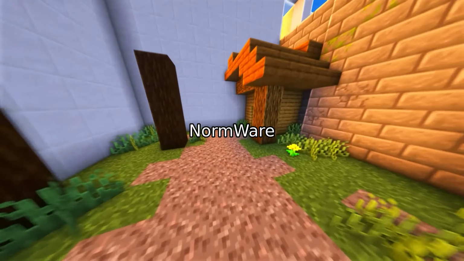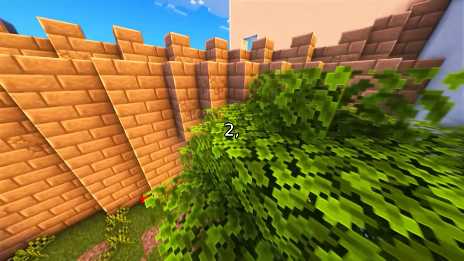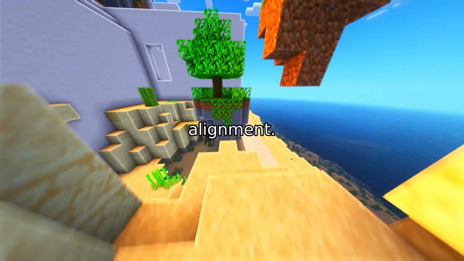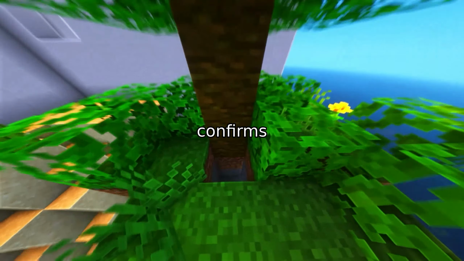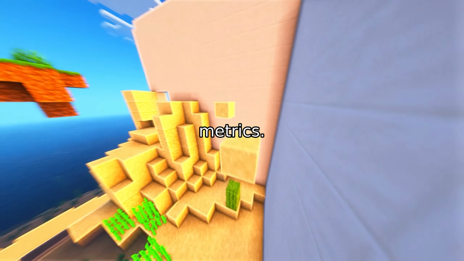Across all these domains, Normware 2 consistently achieves the strongest composite performance. It outperforms state-of-the-art time series foundation models like Chronos-2, T-Ray-X, Sundial, and Panda, particularly in long-horizon latent and frequency alignment. Statistical testing confirms these improvements are significant across temporal resolutions, sensing modalities, and evaluation metrics.